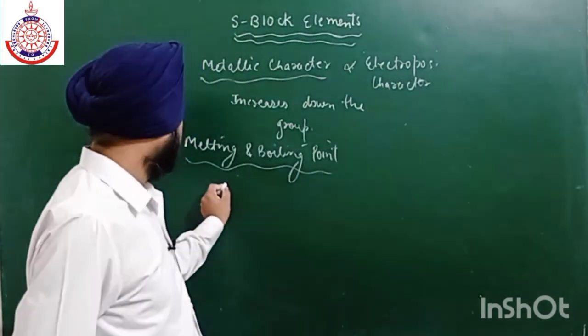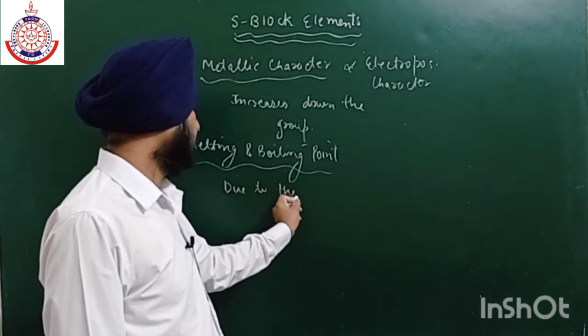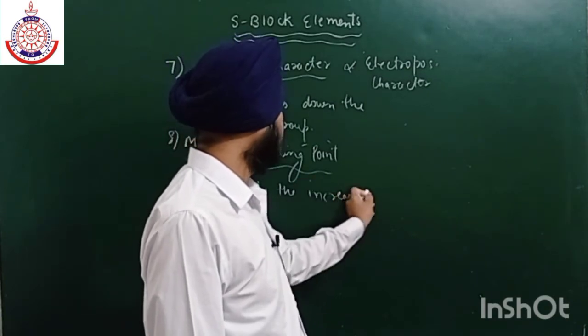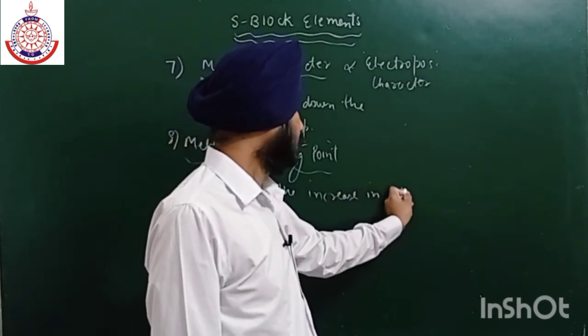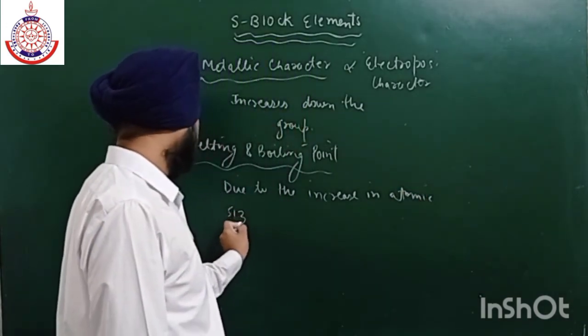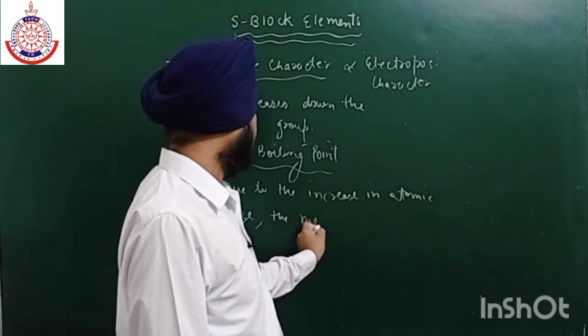So due to the increase in atomic size, the melting and boiling point decreases.